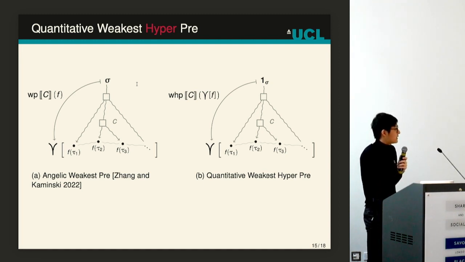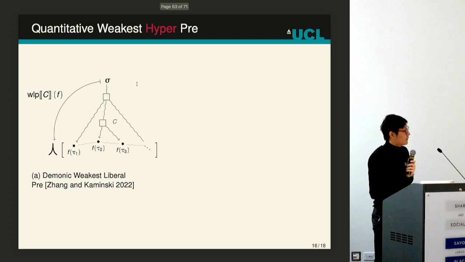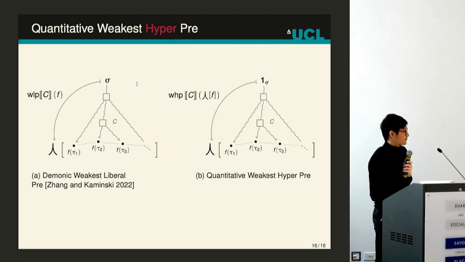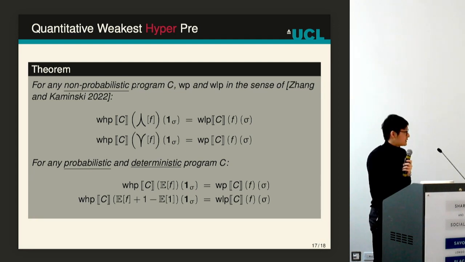And instead of plugging in a single state, we plug in a probability distribution. In this case, the Dirac delta probability distribution, and basically WHP will compute the final distribution and take the maximum over the support of this distribution. And we can do it very similarly for weakest liberal pre, which just takes the minimum instead of the maximum. And more formally, one can show that our previous transformers are just specific instantiations of our calculus. And also the existing weakest pre-expectation transformers can be seen as instantiations of our calculus.